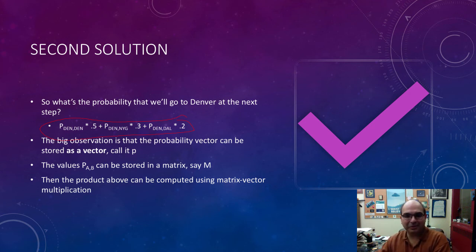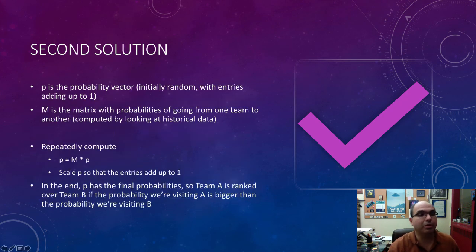Guess what? I do that again the next week, the next week, the next week. I do that 10,000 times. And then the probability vector will actually converge, if I want to use the mathematical word, or simply get closer and closer to the real probability vector that gives the actual rankings. So that's the way that we're solving this particular problem.